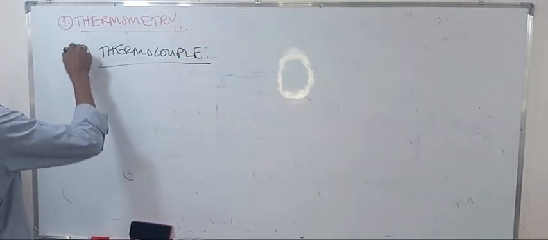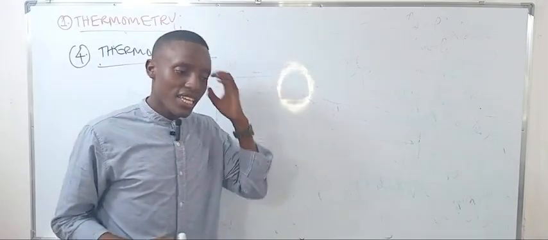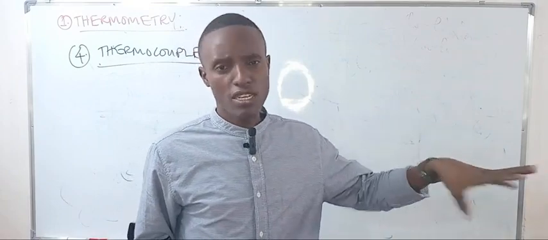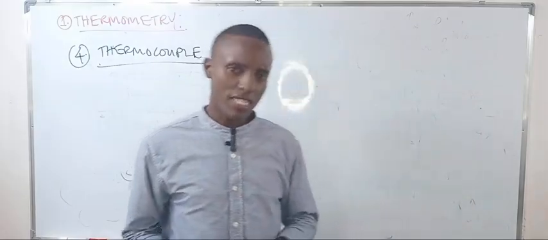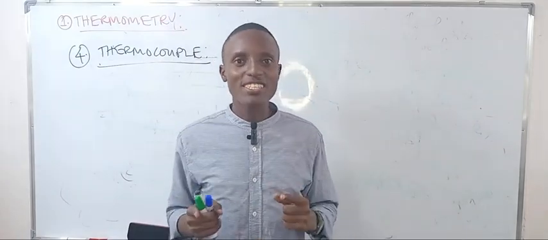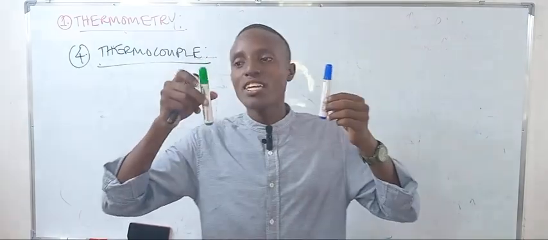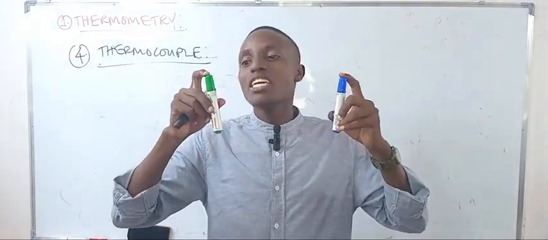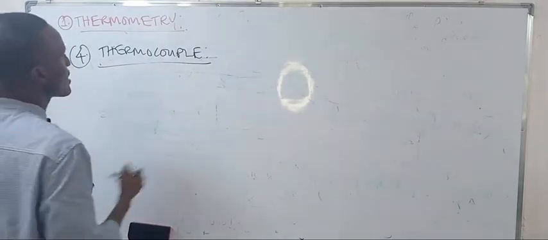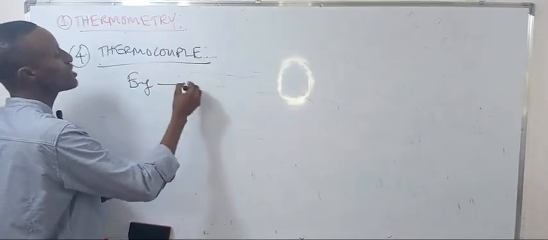Thermocouple, this is number 4. It's a type of thermometer that uses the thermoelectric concept, or what we call the Seebeck effect. What is the Seebeck effect actually? The Seebeck effect is just the phenomenon of development of EMF due to differences in temperature between the 2 points. So if you have the 2 points here with different temperatures, there is EMF developing across them. So talking about the thermocouple, it's just the type of thermometer that develops EMF due to difference